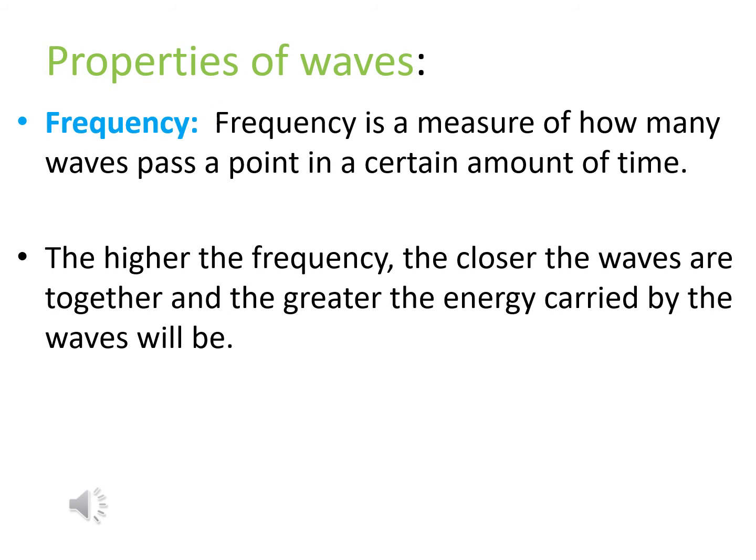Okay, let's look at the properties of waves, or the behavior of waves, or the basic parts of a wave. Properties of waves are about 4 or 5. One of them is the frequency. Frequency, in terms of waves, means a measure of how many waves pass a point in a certain amount of time. Let's say in 1 minute, how many waves have passed point X within that 1 minute.